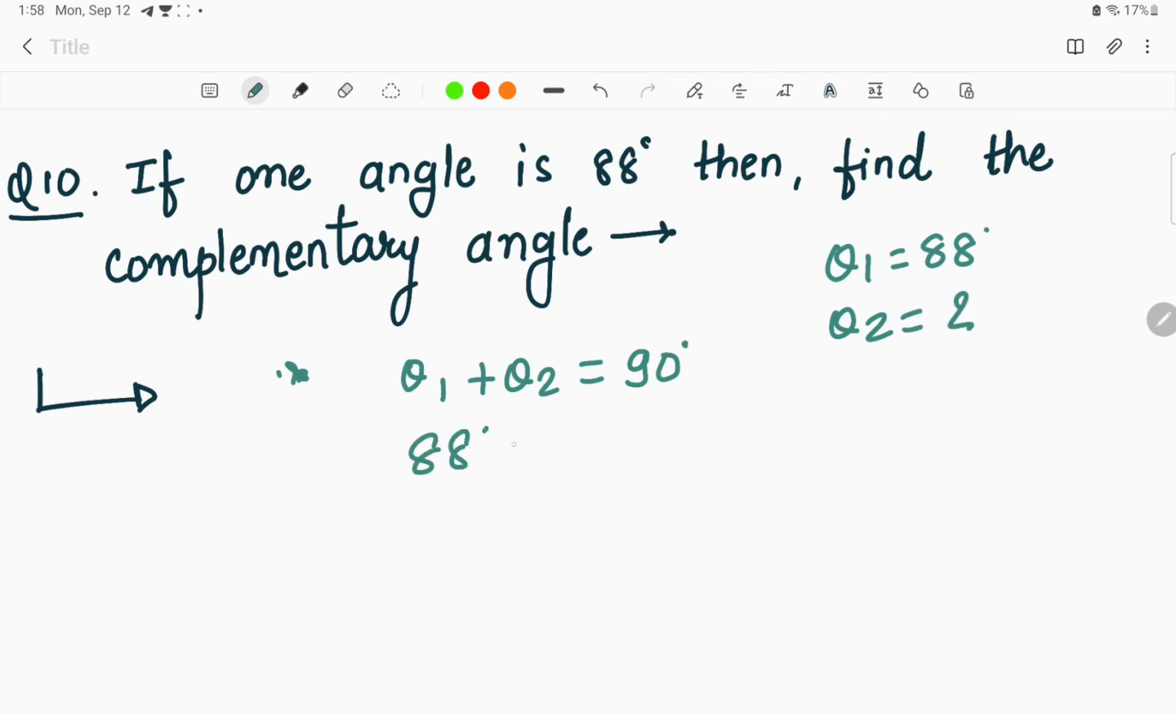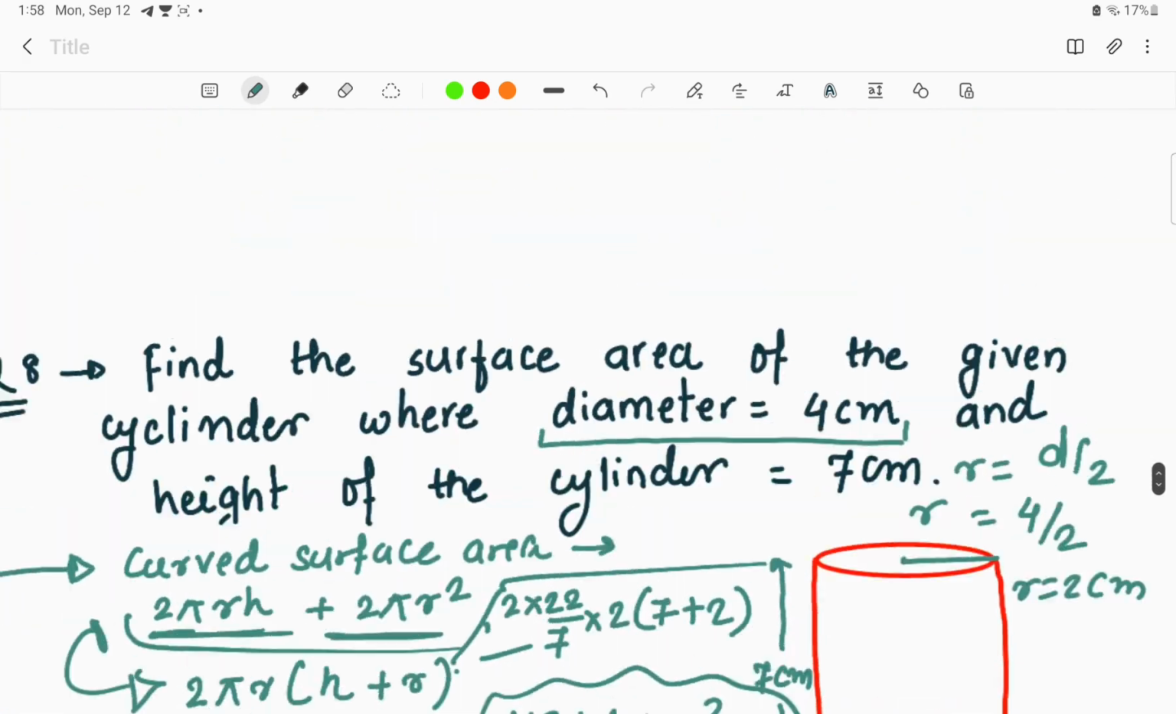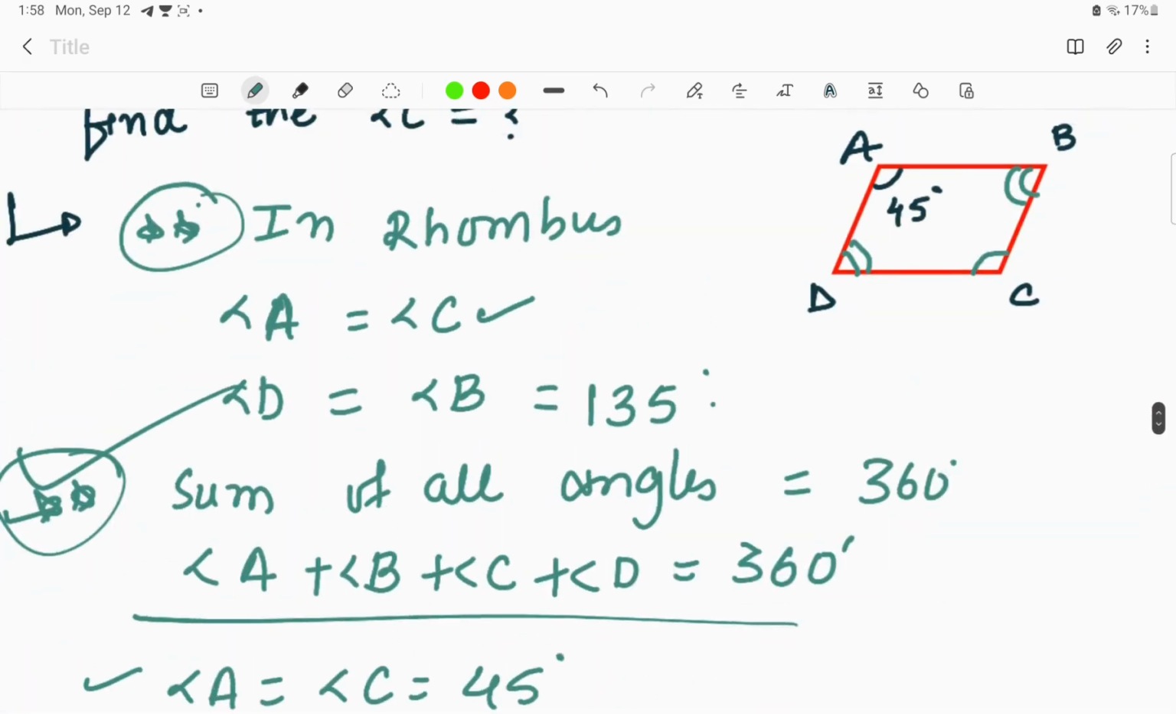So putting the value of the given angle in the equation, theta 2 is equal to 90 degrees minus 88 degrees, we will get theta 2 is equal to 2 degrees, right? That is, if one angle is equal to 88 degrees, we have to find the complementary angle, that is theta 1 plus theta 2 is equal to 90 degrees. 88 degrees plus theta 2 is equal to 90 degrees. Theta 2 is equal to 2 degrees. So this was all about the questions that we have discussed regarding geometry.